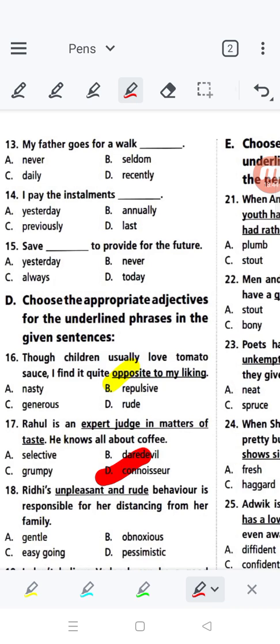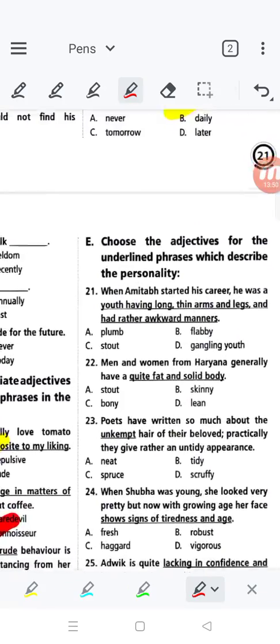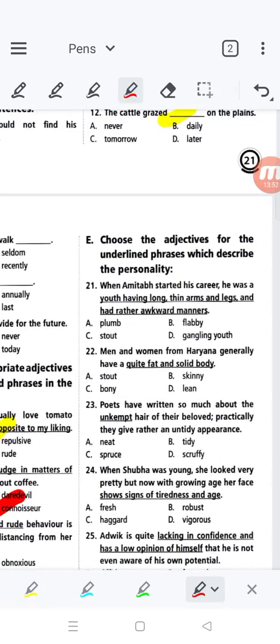Next, I will take the next one. What is given? Choose the adjectives for the underlined phrases which describe the personality. Okay, so let me take question number 21. What is given? Choose the adjectives for the underlined phrases which describe the personality.